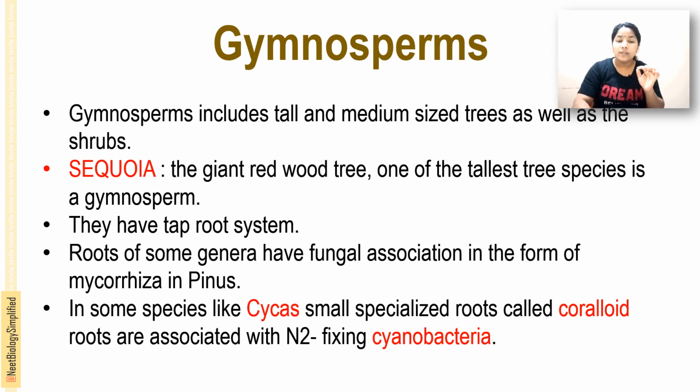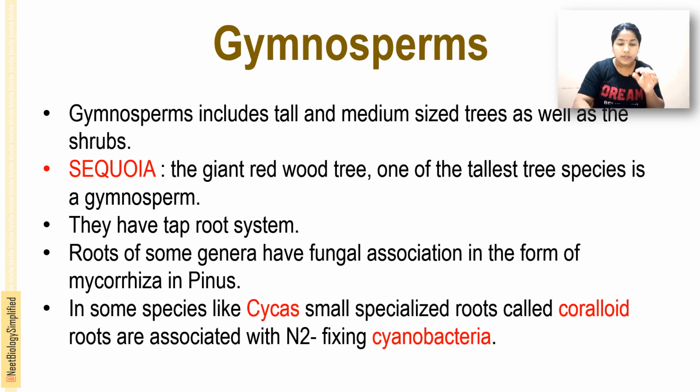They have a taproot system. These gymnosperms are big trees. The roots of some genera have a fungal association in the form of mycorrhiza, for example in Pinus. So they have the taproot system, and in some species they have a fungal association in the form of mycorrhiza.